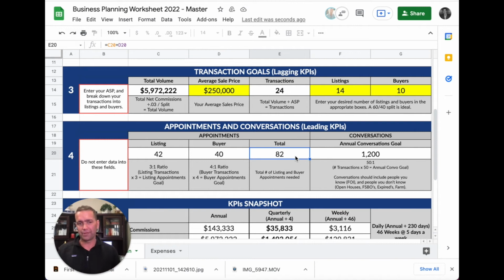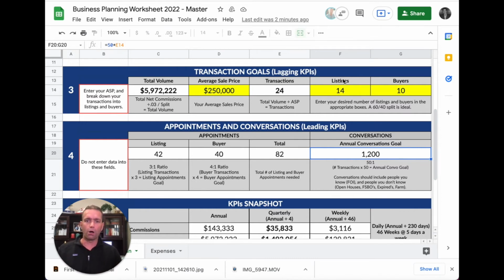The second number is your conversations, okay? So another industry standard that we know is about for every 50 people you talk to about real estate, you will net 1 transaction. So what I've done here is it calculates it for you. 24 transactions is your goal. Times 50 means you need to talk to 1,200 people over the year. Now that can seem like a daunting number, but we're going to break it down.